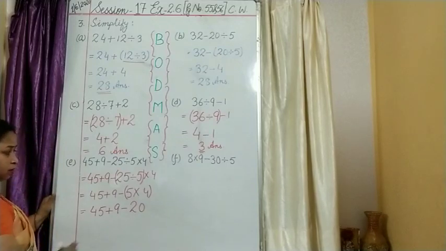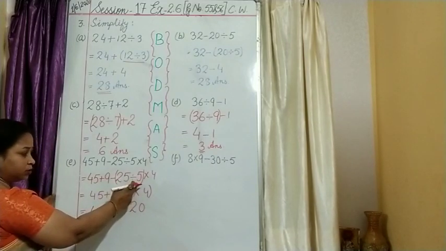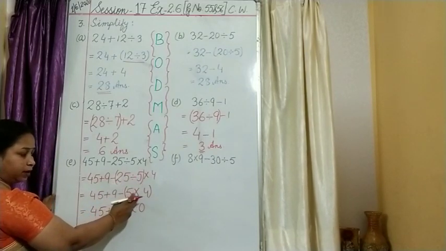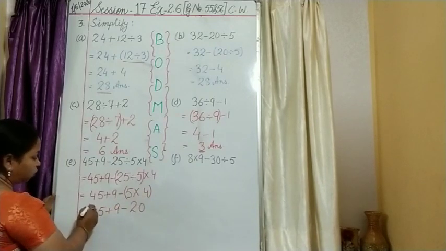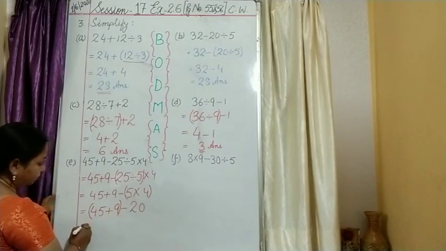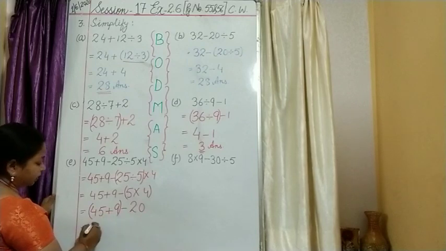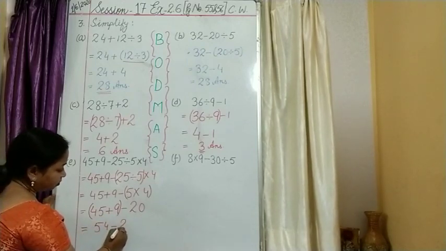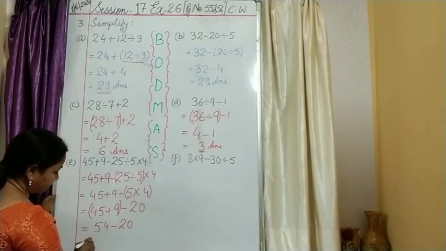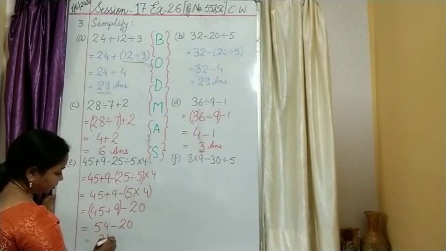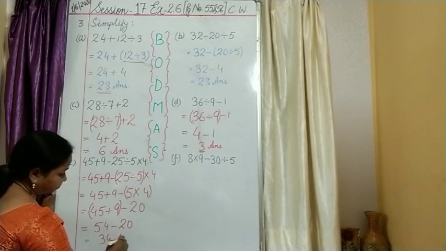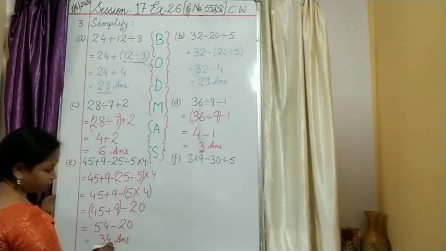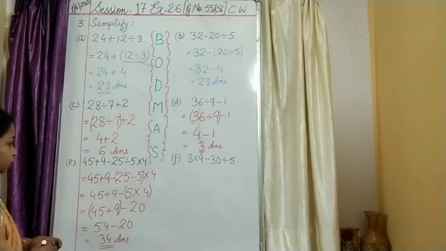Got it? First we have focus on division, got the answer, then multiplication, then what? Addition. 45 plus 9, it will be 54 minus 20, and the last answer, that is 34. Once again I will explain this question, children.